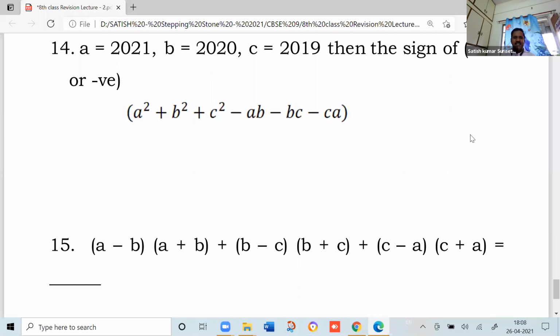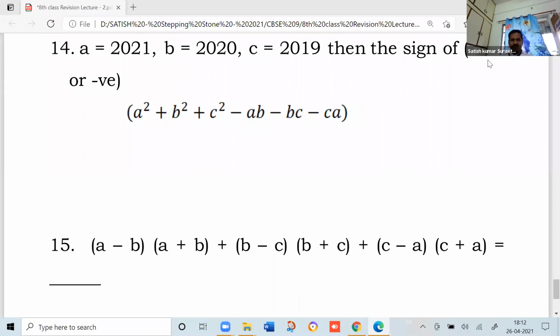Is it positive or negative? In the same manner you have to calculate the 15th one also: A minus B into A plus B, minus C into B plus C, minus A into C plus A. So here the A, B, C values are given and it is asked to find the sign, that means whether it is positive or negative.